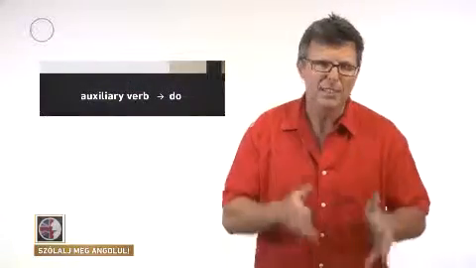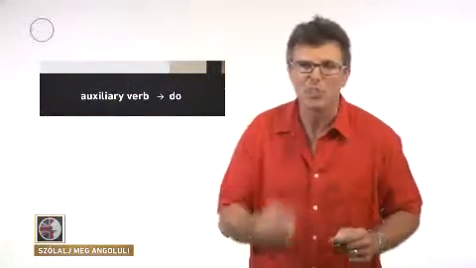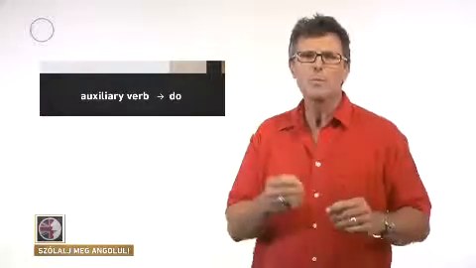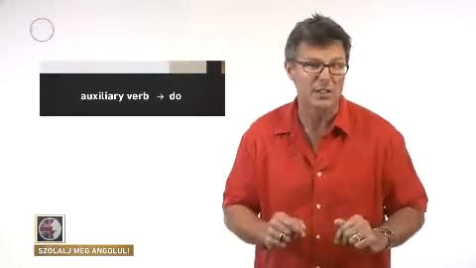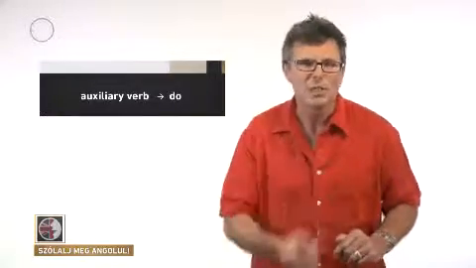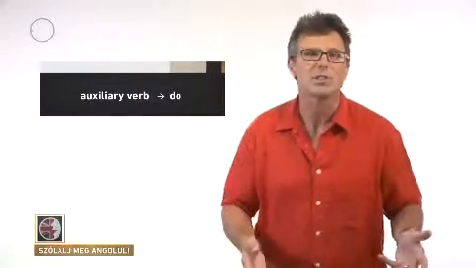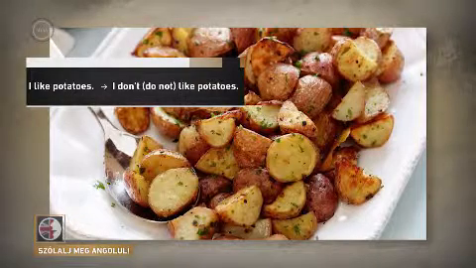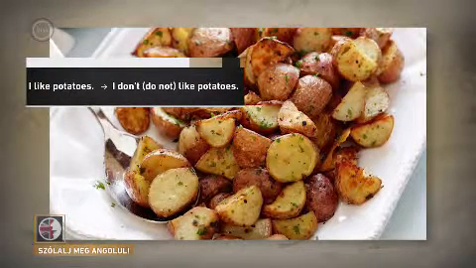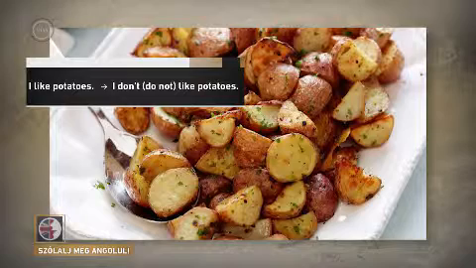For verbs in the present simple, we have to use the auxiliary verb to do. When we'd like to make a negative sentence or a question in the present simple, we have to use the auxiliary verb to do to help us. I like potatoes becomes I do not like potatoes in the negative.